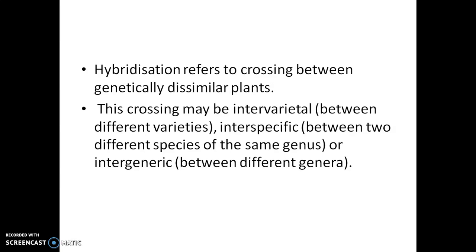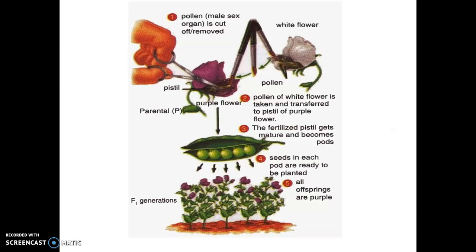This crossing may be intervarietal, that means between different varieties, or interspecific between 2 different species, or intergeneric between 2 different genera. No need to study the steps of hybridization, but just imagine we are having 2 different varieties.